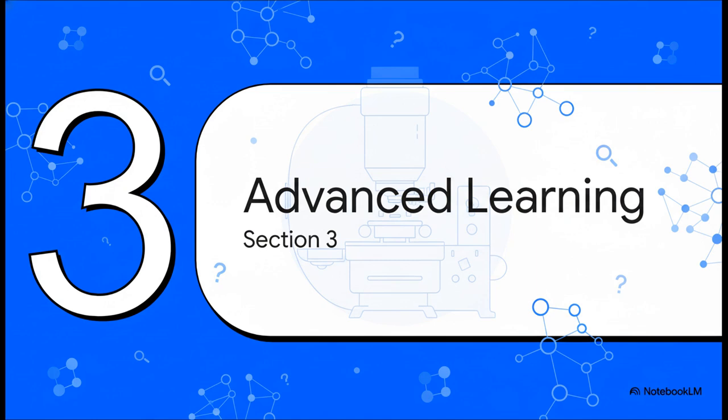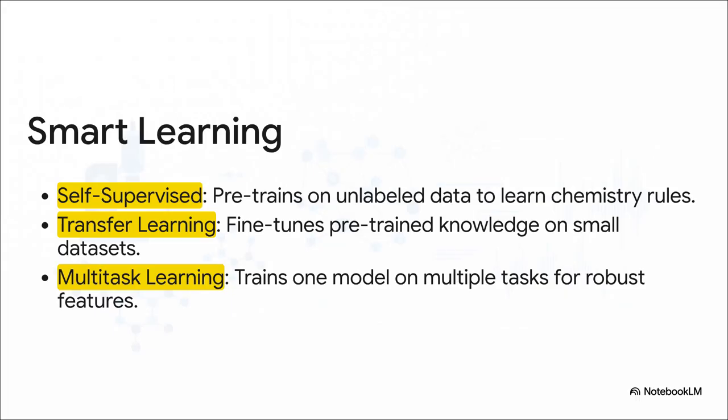The thing is, we have pretty limited high-quality data in this field, so we need some really clever ways to train our models. The key here is just making the absolute most of the data we have. With self-supervised learning, we can pre-train models on these massive databases of unlabeled molecules just to learn the general rules of chemistry.